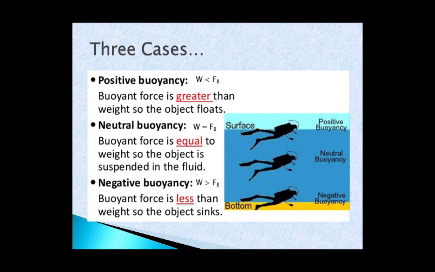The body will sink, or the object will sink. In your books, it is not written like this, that weight is greater than buoyant force, but the difference is given, right? So you can consider that only, although both are similar.